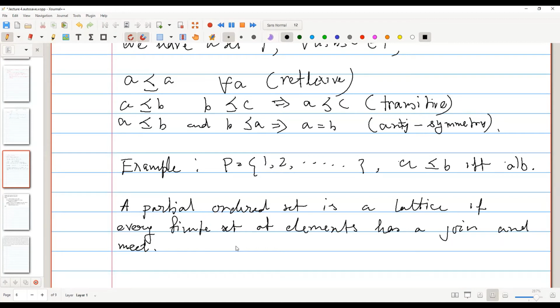Okay. What I'm saying is that if I take any finite set of elements, say A1, A2, up to AK, there will exist an element in that finite set such that every other element in that set is less than or equal to that particular element. That will be the bounded lattice, like when it is bounded. So in this particular example, there is no such element that every element is smaller than it, right?